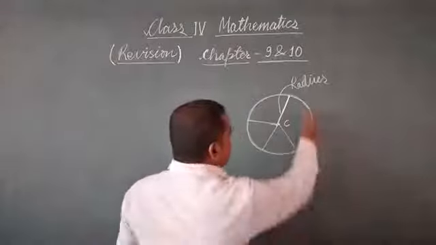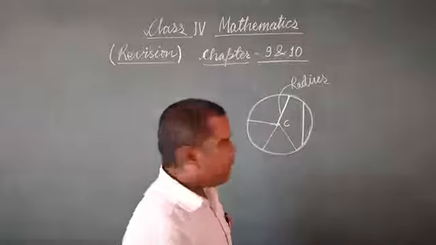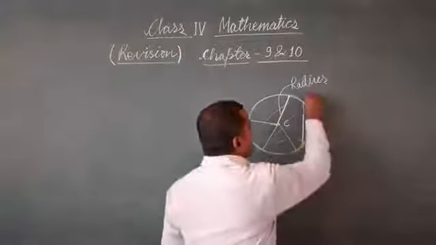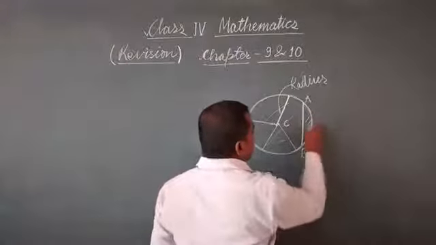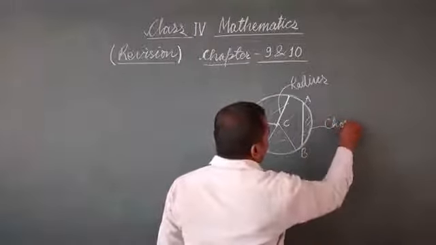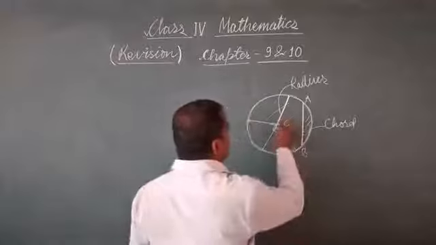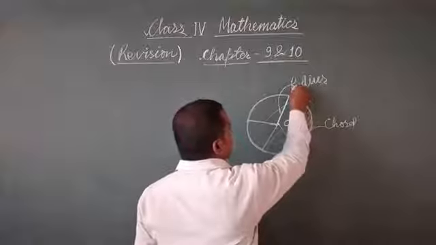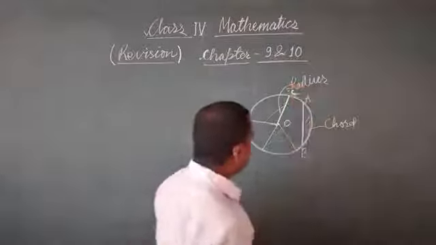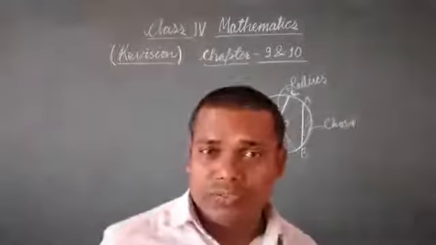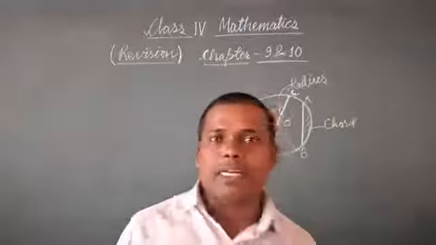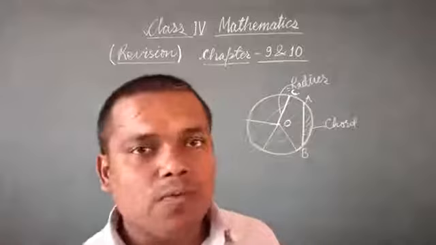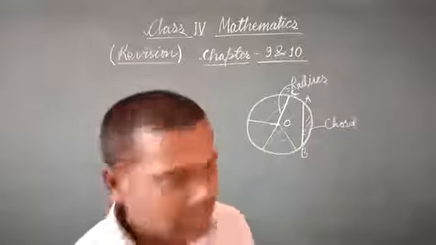Okay, now a line which cuts the circle into two parts. One part is this one, another part this one. So this line is called a chord. So if the points are A and B, then AB is a chord. And this is O and C. OC is a radius. Now there are so many chords we can draw in a circle. So if anybody asks how many chords we can draw in a circle, we can tell easily infinite numbers of chords.